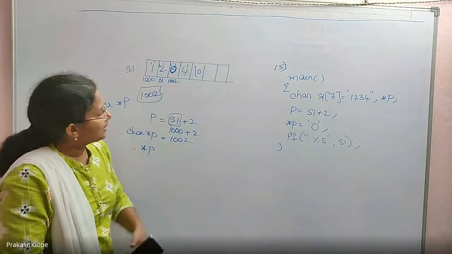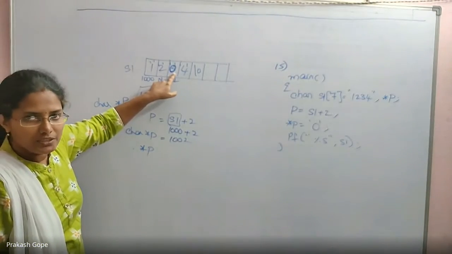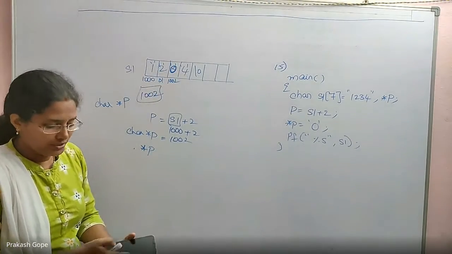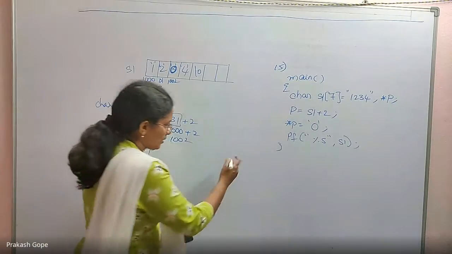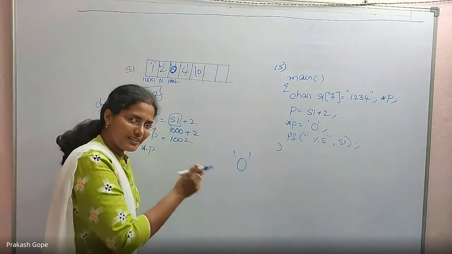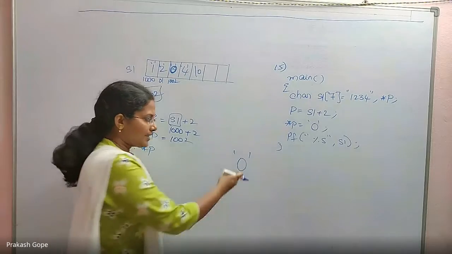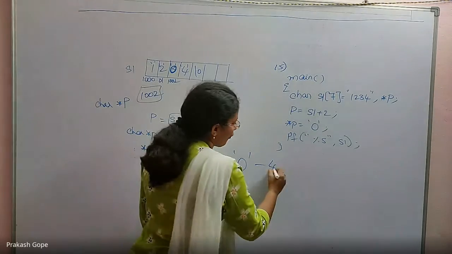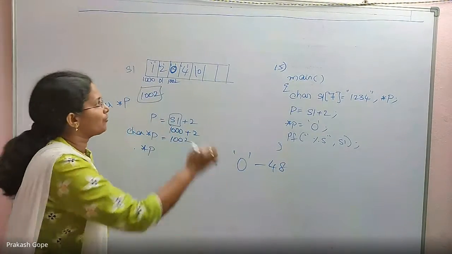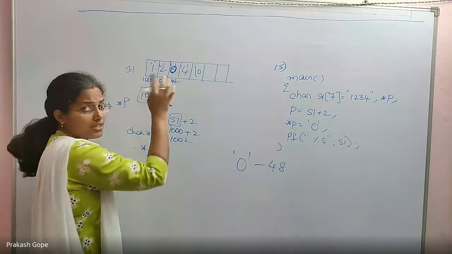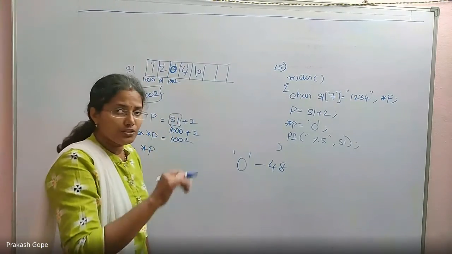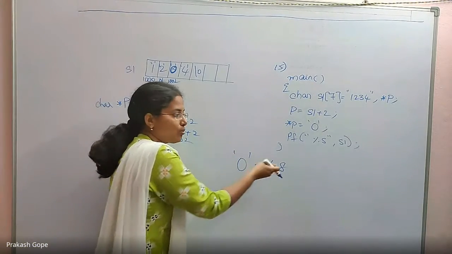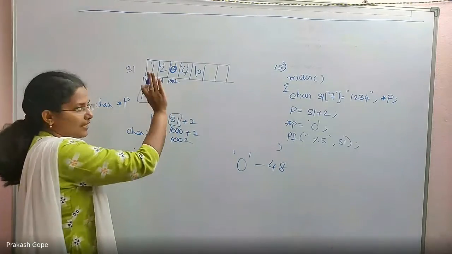Now the problem is: is this a character 0 or a null character? This is our first question. See, you have assigned the character 0. There is a difference. Character 0, if you try to keep it inside, its ASCII code is sitting in this character position. Its ASCII code is 48. So the binary equivalent of 48 will sit here. So it is not a null character. Null character's ASCII code is 0. But you kept a character 0 whose ASCII code is 48. So it is a character 0.